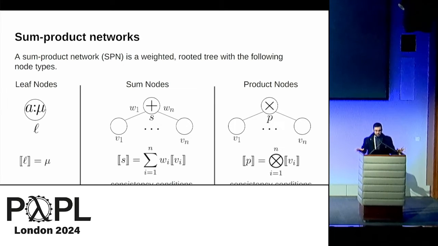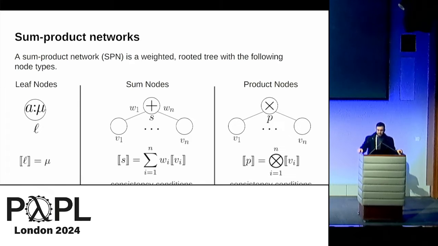The first type of node in a sum product network is a leaf. It comes equipped with the address and the measure that it represents. The next type of node is sum nodes. They denote mixture distributions of their children, and the mixture weights are given by the weights on the edges from the sum node to the children. The sum node needs to have certain consistency conditions to be well defined.